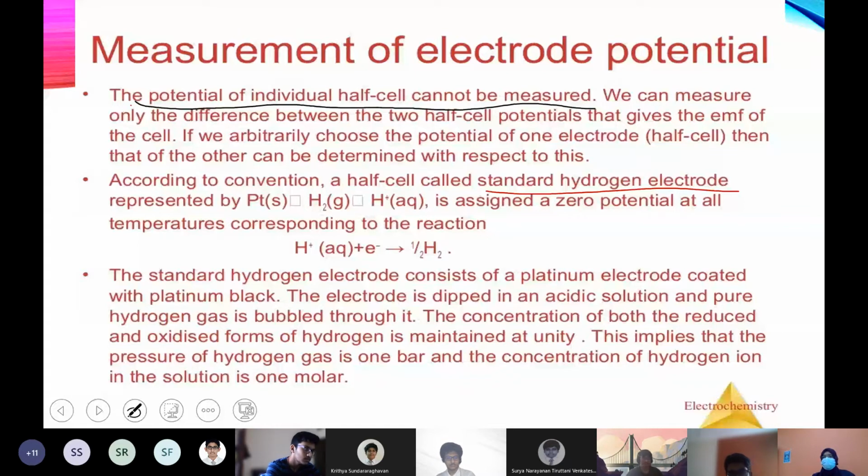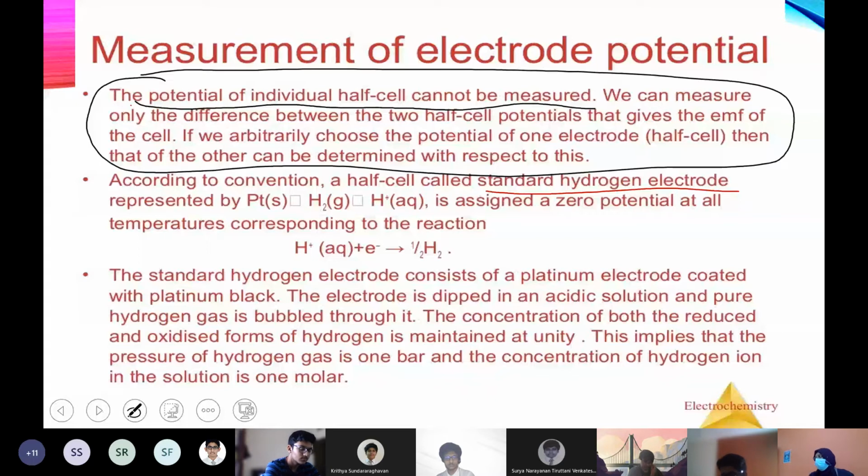So what you have to do is connect a half cell with a standard half cell. It's better if you write the entire thing so that you will be clear on why we are going for the standard system. You can only measure the EMF when you have two half cells connected. For an individual half cell, you cannot measure the potential.